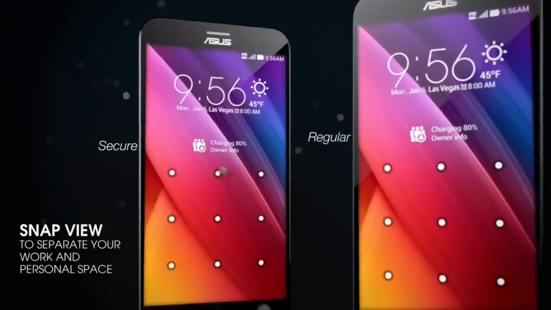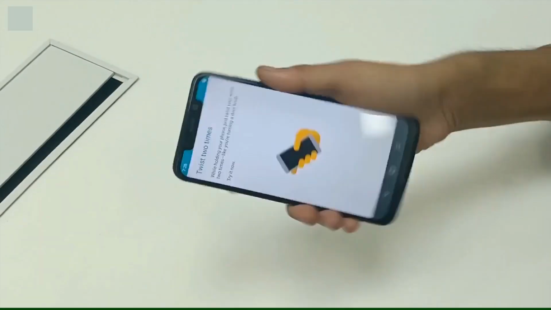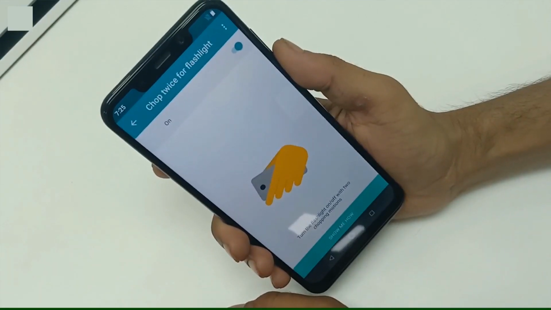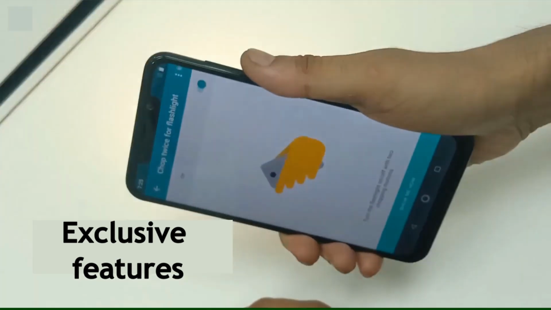We can take the example of Moto phones here. The gestures provided in Moto phones, such as twisting the phone to turn on the camera or doing a chop action to turn on the flashlight. All these gesture features are exclusive to Moto phones only.